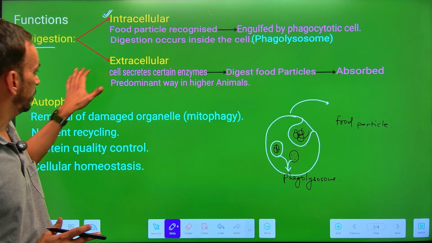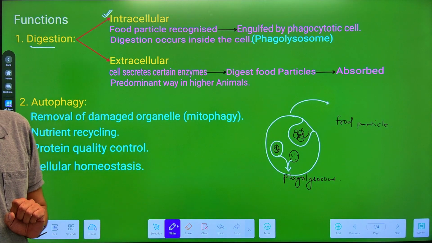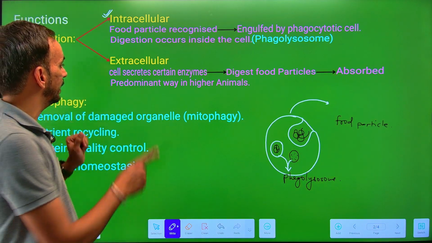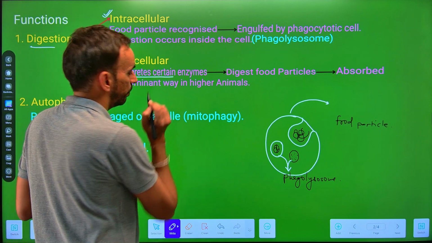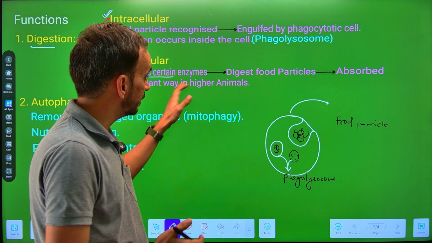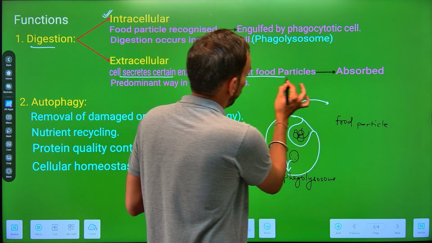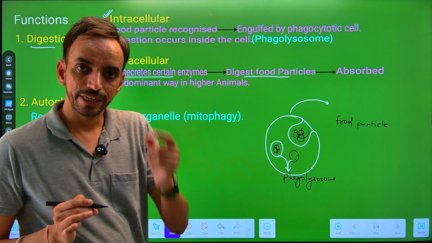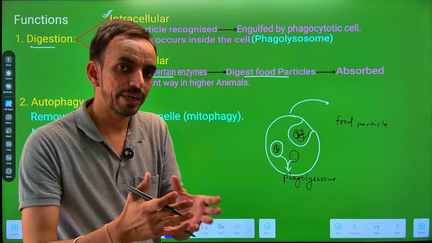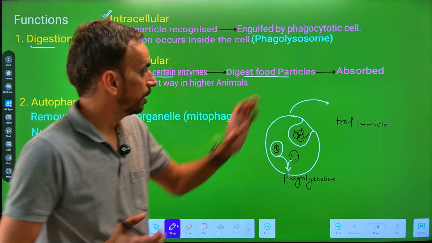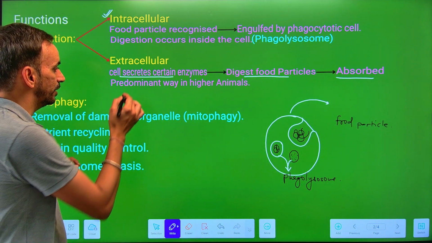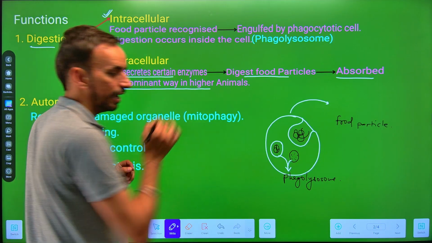Another type of digestion is known as the extracellular type of digestion. In extracellular digestion, the cell secretes certain enzymes, for example pepsin and trypsin, which carry out the digestion of the food particle. After the digestion, the digested particles get absorbed by the cell. So it is the predominant way of digestion in higher animals.